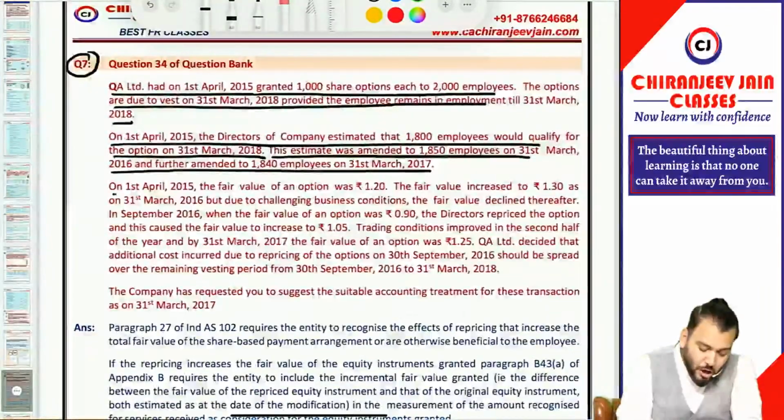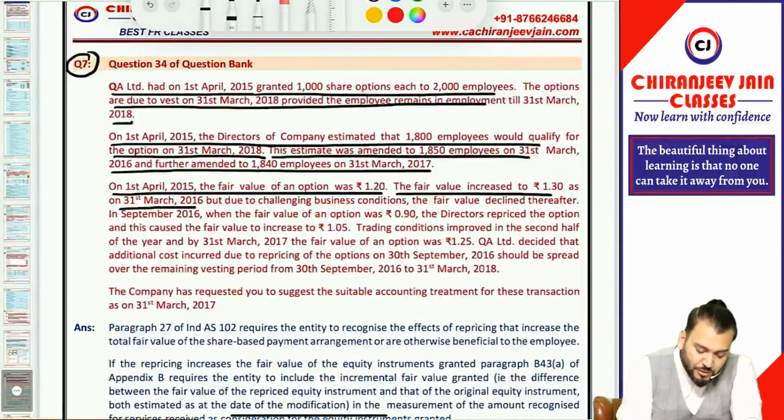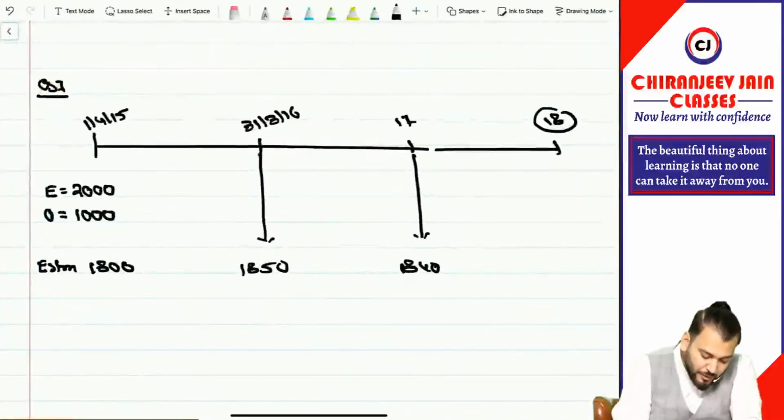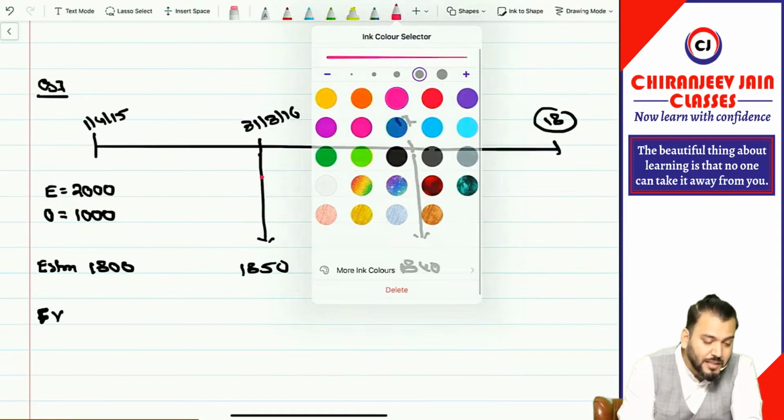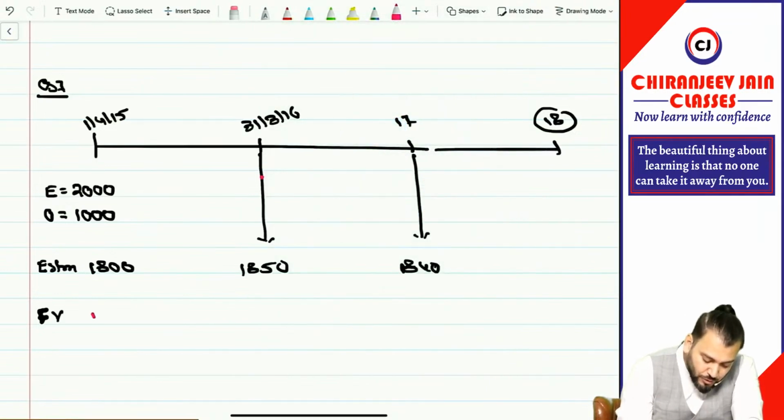Then what is given? On 1st April 2015, the fair value of option is 1.20. The fair value increased to 1.30 as on 31st March 2016. But due to challenging business conditions, the fair value declined thereafter. So what fair value has been given for the original option? It is given on grant date: 1.20. And at the end of first year, it is 1.30.